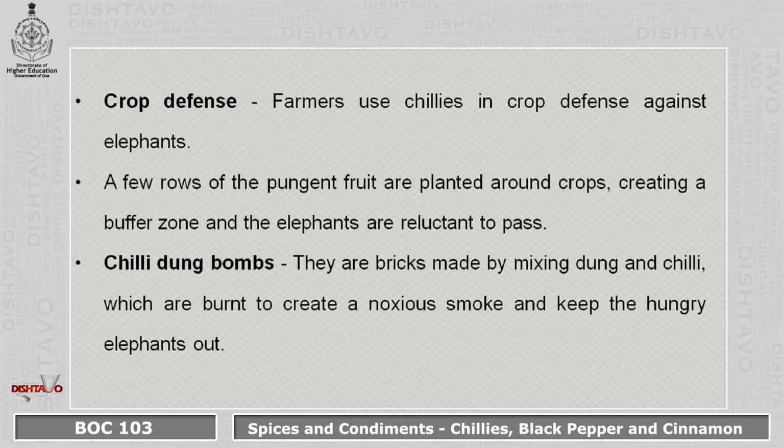In crop defense, farmers use chilies against elephants. A few rows of the pungent fruit are planted around the crops, creating a buffer zone, and the elephants are reluctant to pass. Chili dung bombs, which are bricks made by mixing dung and chili, are burned to create a noxious smoke and keep the hungry elephants out.